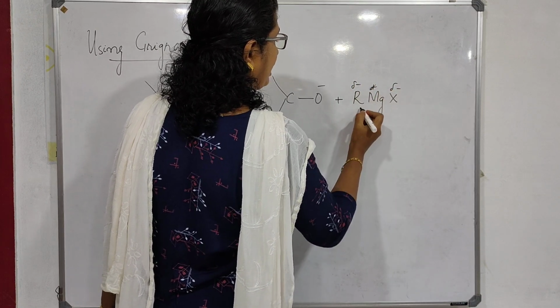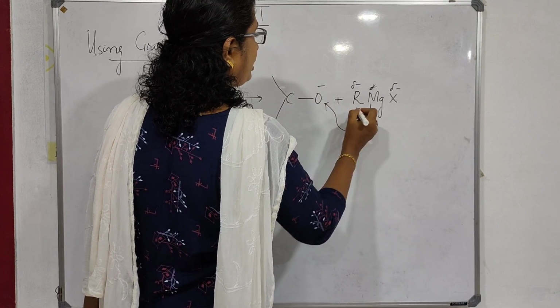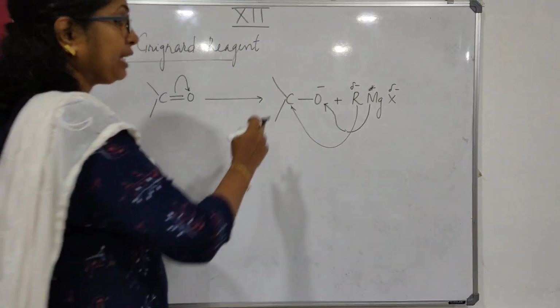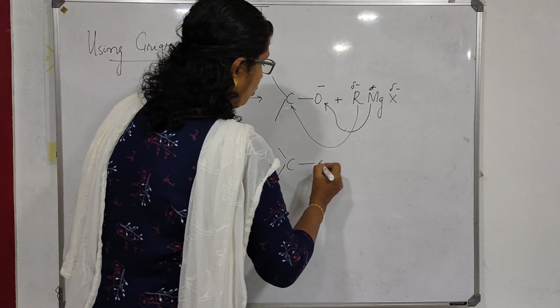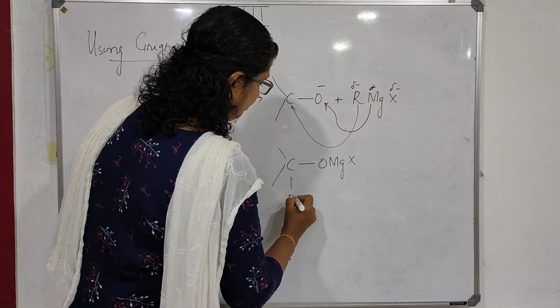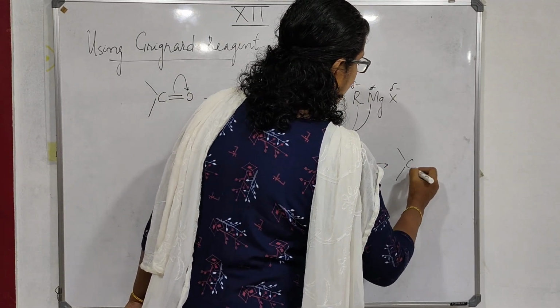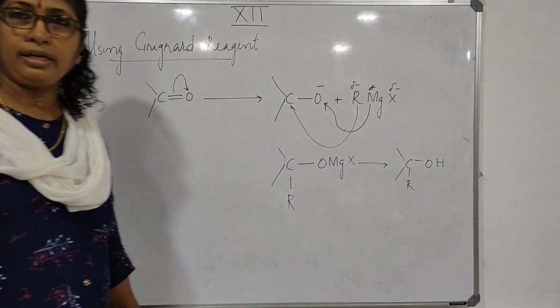The MgX will go to oxygen and R will go to the carbon which has the positive charge. So what you get is C(R)OMgX. This on hydrolysis will give you C(R)OH. This is the reaction actually.